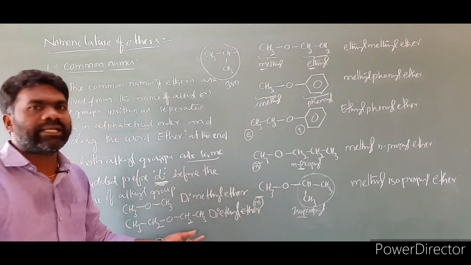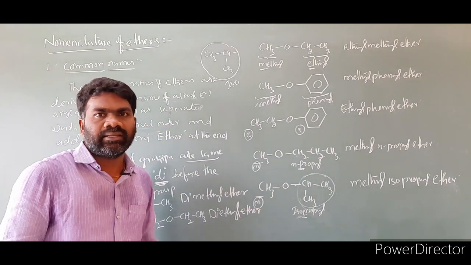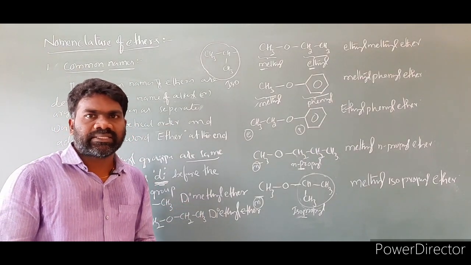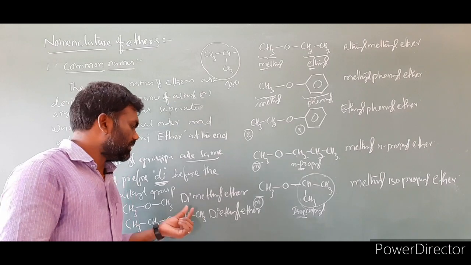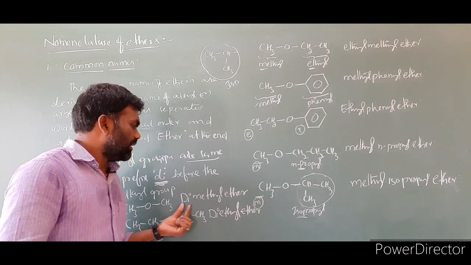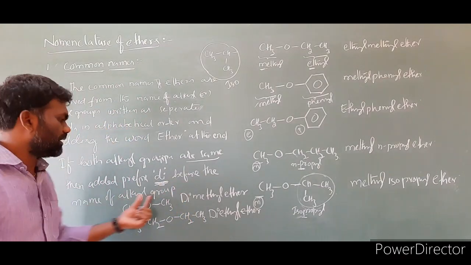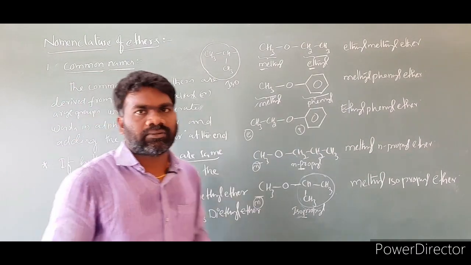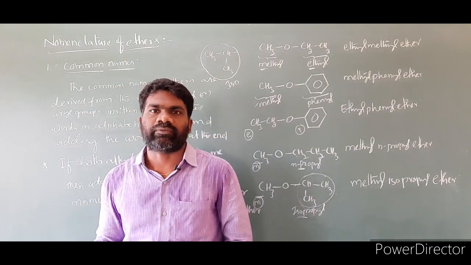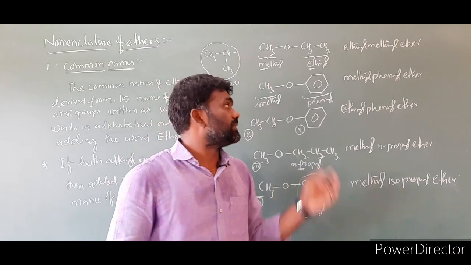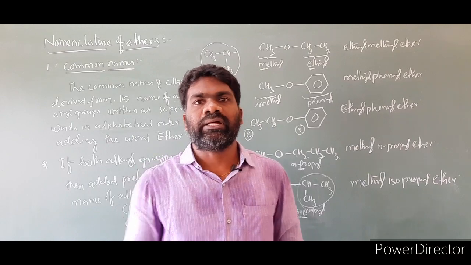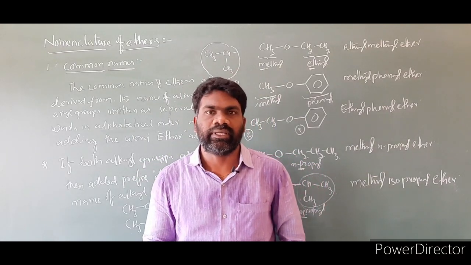The name of this compound is diethyl ether. If both alkyl groups are the same, we use the prefix di before the name of the alkyl group. So this is another rule to write the common names of ethers. These are some examples and rules to write the common names of ethers.